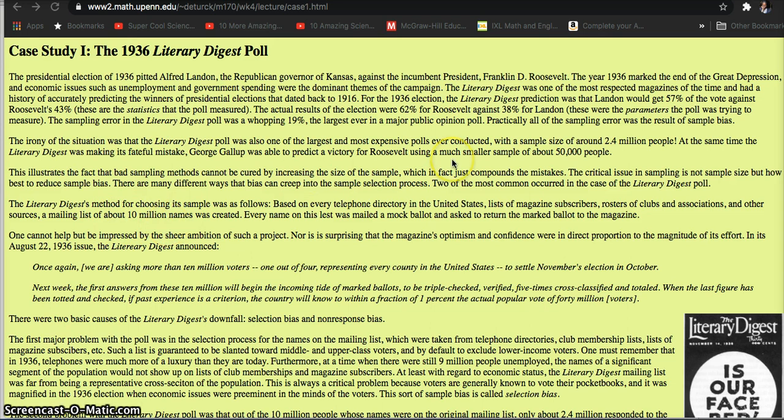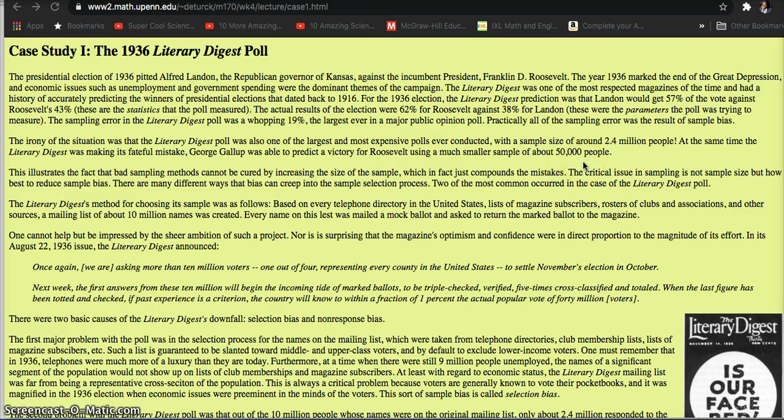I saw in this article that 2.4 million people were sampled, as opposed to the Gallup poll, which sampled fewer but was more accurate. The Literary Digest had a sample size of 2.4 million people, which is really good, like the larger the better. And then George Gallup was able to predict the result for Roosevelt with only 50,000 people.